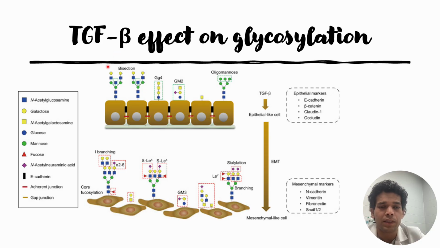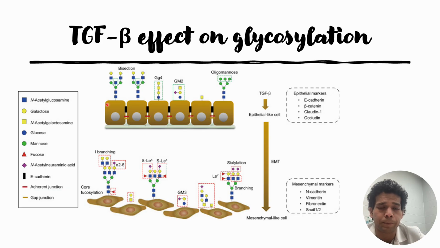So it's TGF-beta that plays a major role in the cancer cell acquiring its metastatic state. Along with TGF-beta there are other factors also, but TGF-beta cytokines also play a role in that, in most of the cancers. Now we will come to our topic, that is the effect of TGF-beta on glycosylation.